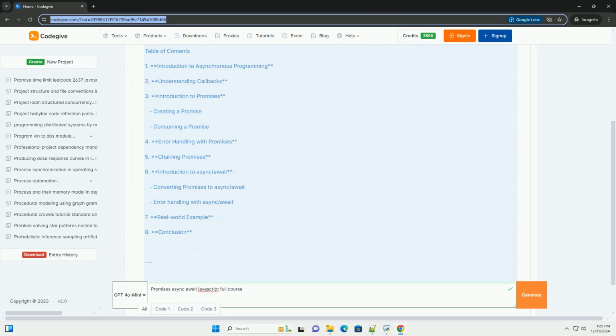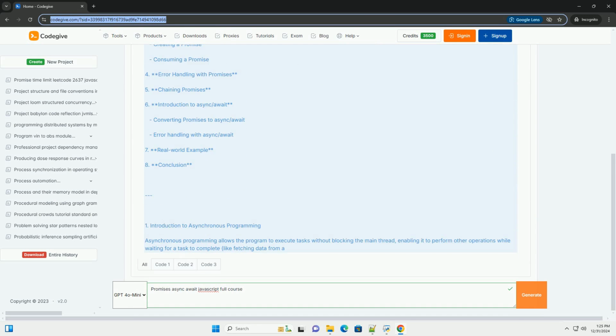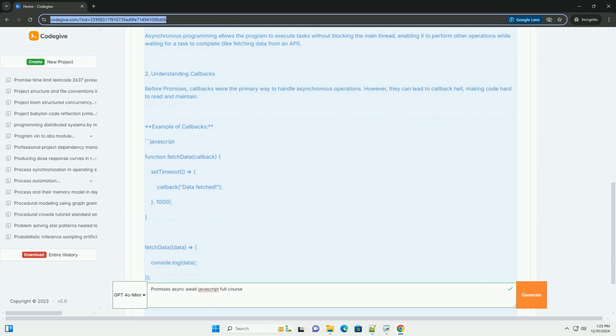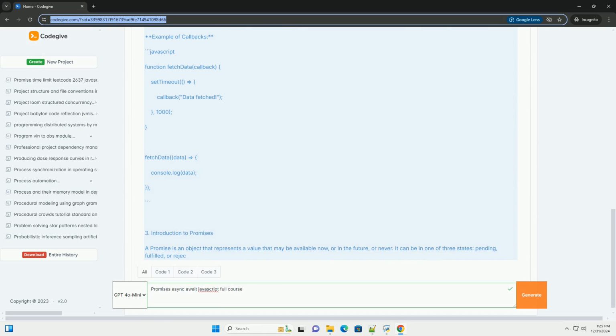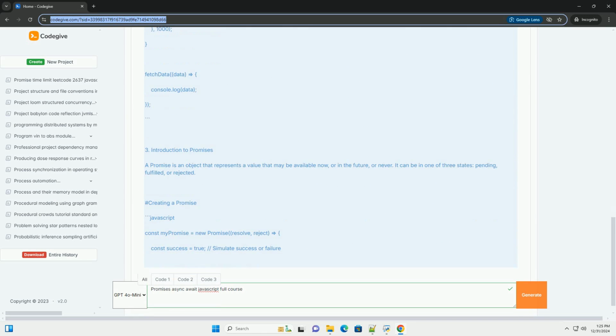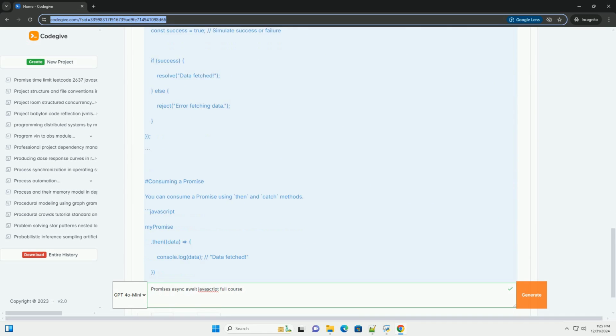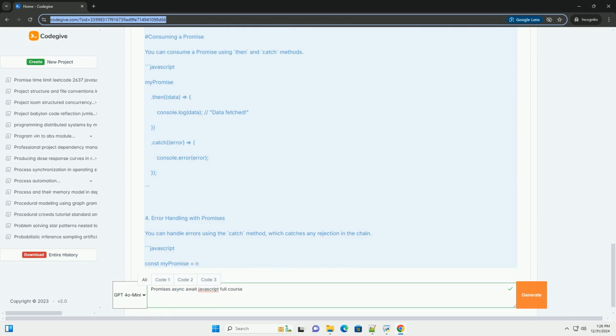Certainly. In this tutorial, we'll cover the concept of promises, the async/await syntax in JavaScript, and how to effectively use them for asynchronous programming. We will also go through some code examples to illustrate these concepts.